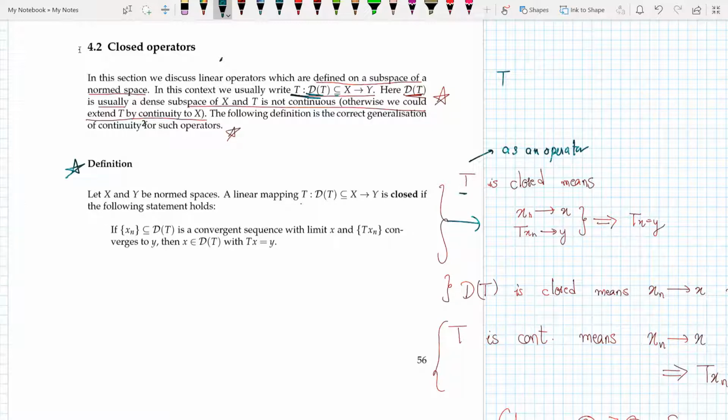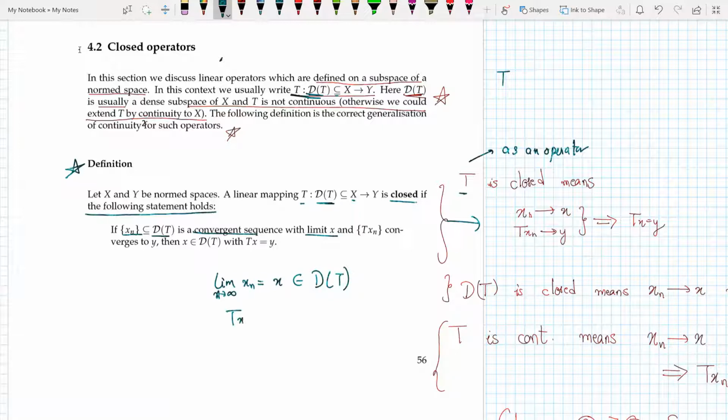A mapping T from D(T), which is a subspace of X, to Y is closed if the following statement holds. And what is the statement? The statement is, if x_n is a sequence in D(T), a convergent sequence with limit x, so it means that the limit as n tends to infinity of x_n is equal to x, and x belongs to D(T), and Tx_n converges to y.